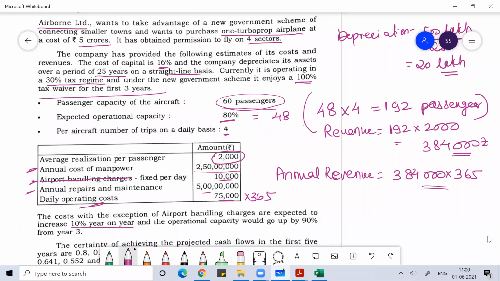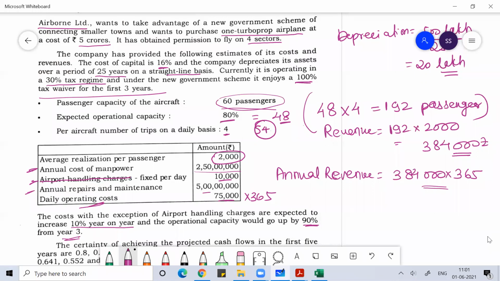And the operational capacity would go up to 90% from year 3. So in the first 2 years you are able to fill only 48 passengers, and then from the third year you can fill 54 passengers. So 90% of 60 passengers would be 54. That way your revenue will also increase.